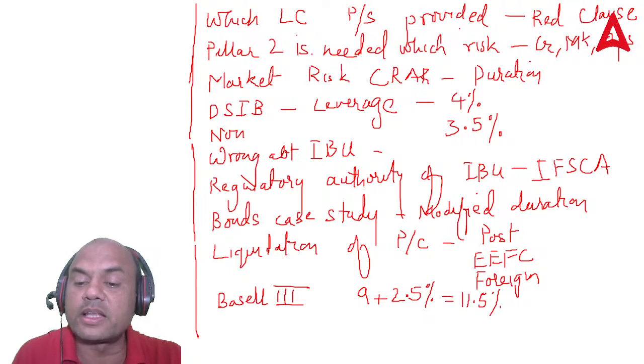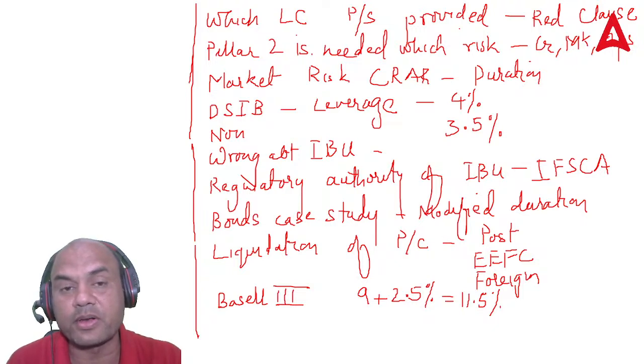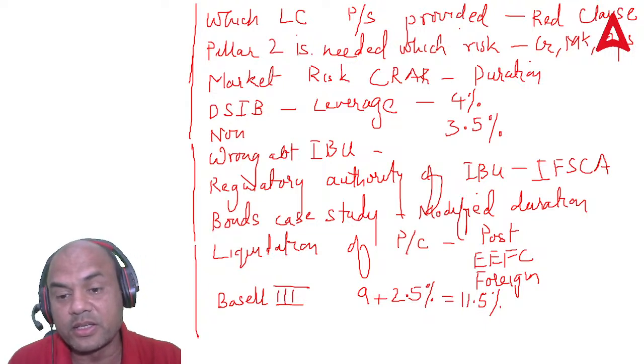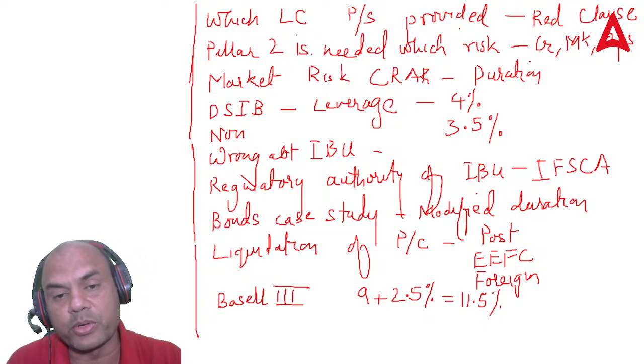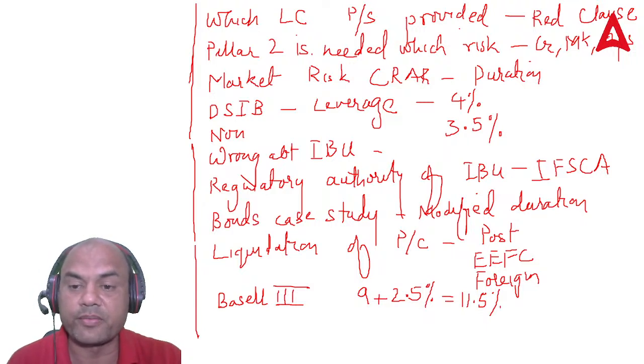Plus, if there's a serious situation, then RBI allows CCyB, the countercyclical buffer. That is again 2.5%, but only in case of emergency. So generally it is 9 plus 2.5.